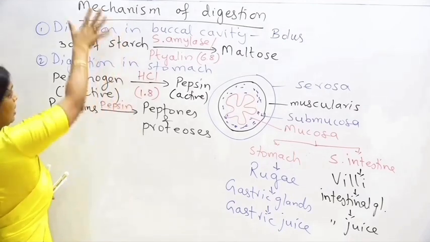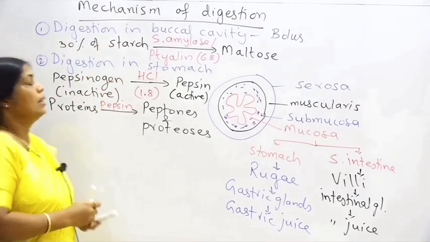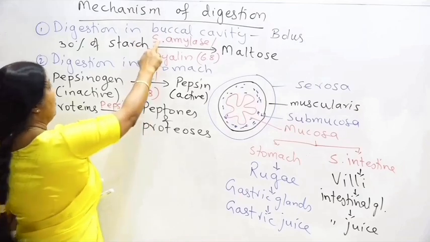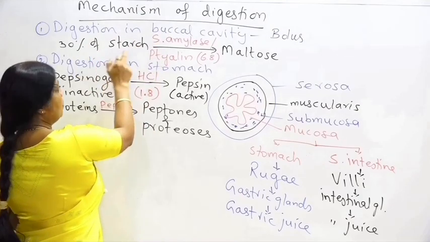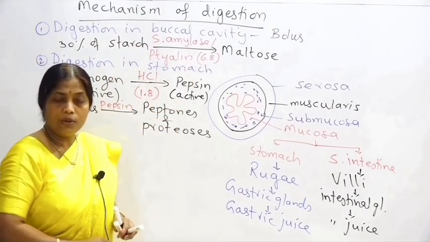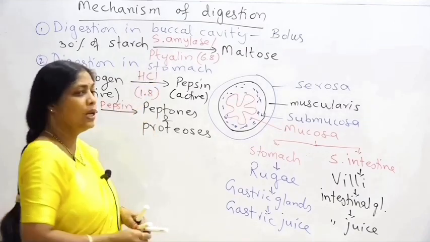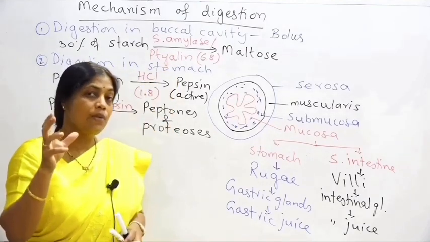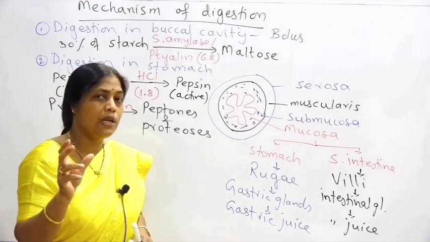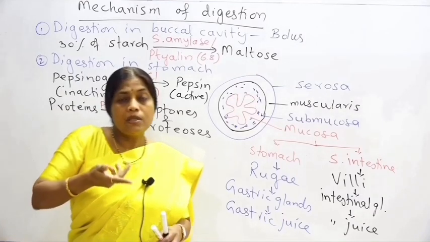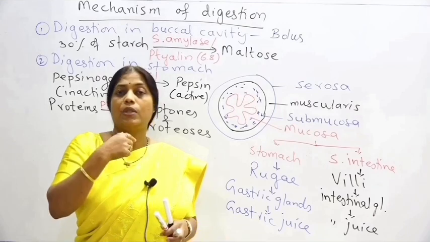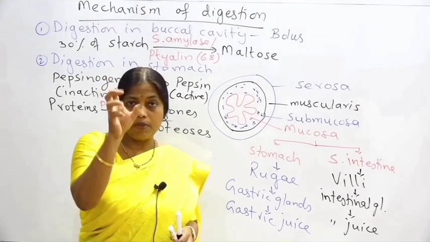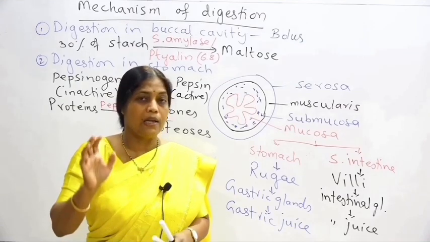I'll just repeat this now. The mechanism of digestion begins in our buccal cavity. In the buccal cavity, 30% of the starch gets converted into maltose with the help of a starch splitting enzyme called salivary amylase or ptyalin, and the food gets converted into a ball-like structure, which is called the bolus. During swallowing, we push this bolus into the pharynx, and from the pharynx it will move up to our stomach with the help of the peristaltic movement.